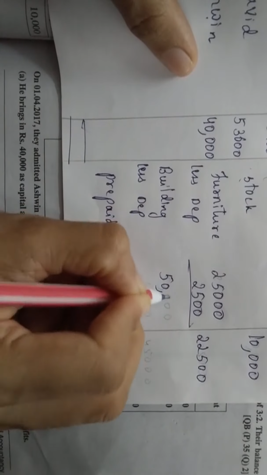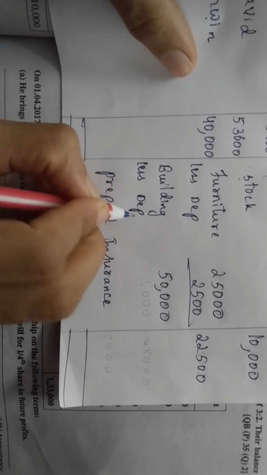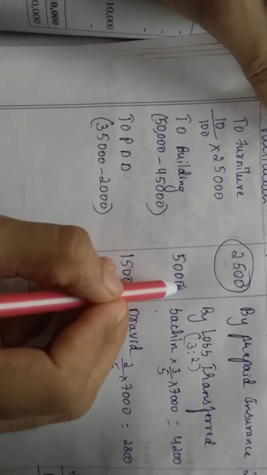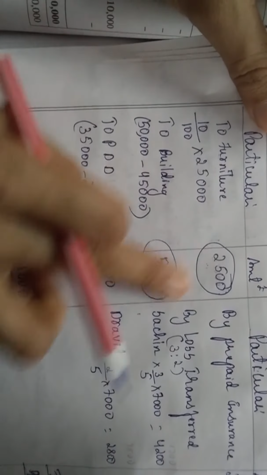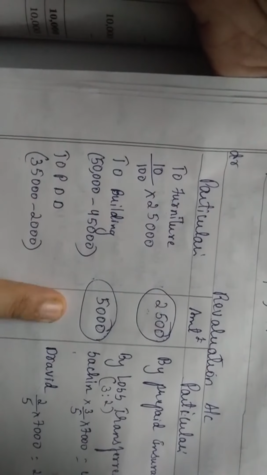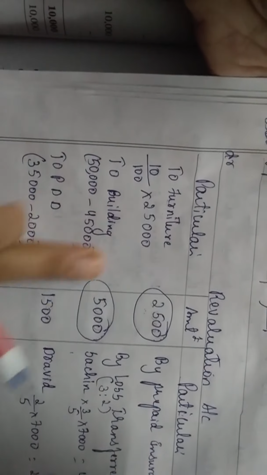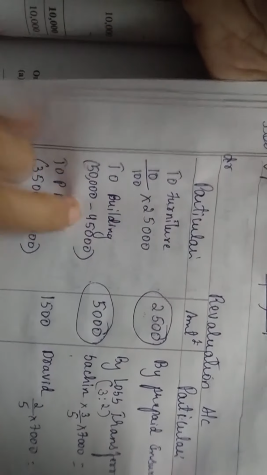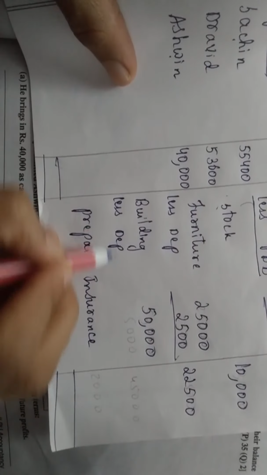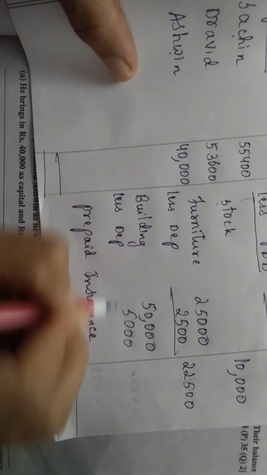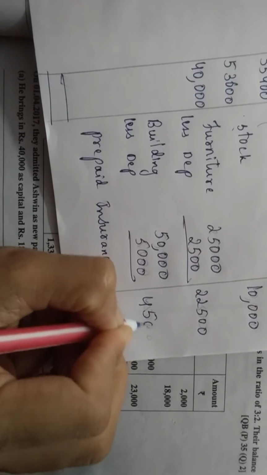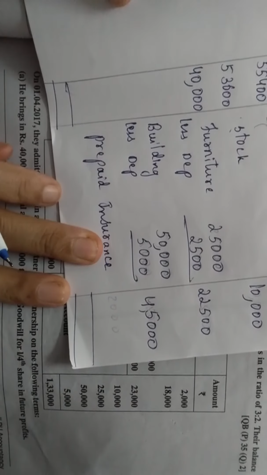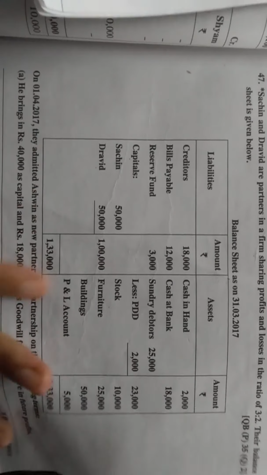Next is what, students? Building 50,000. Less depreciation. How did I write depreciation? In the revaluation account, see, the building value was less, so you wrote it on the debit side. 5,000 value was less. See, I'm just copying from your revaluation account, which you have solved just now. It has become less, so less depreciation, how much? 5,000. It will give you 45,000. Okay.